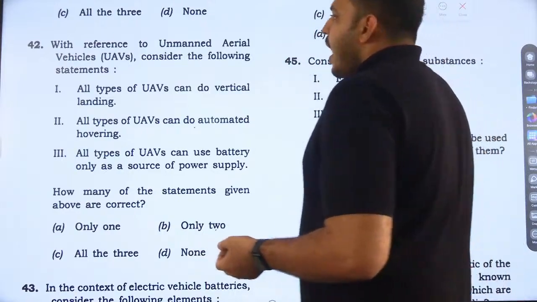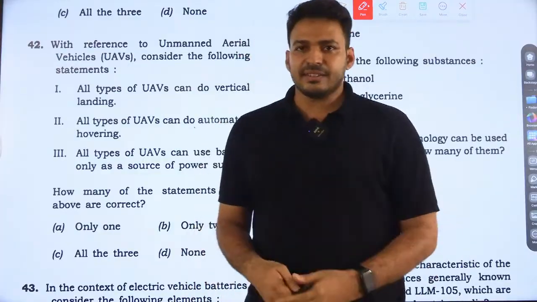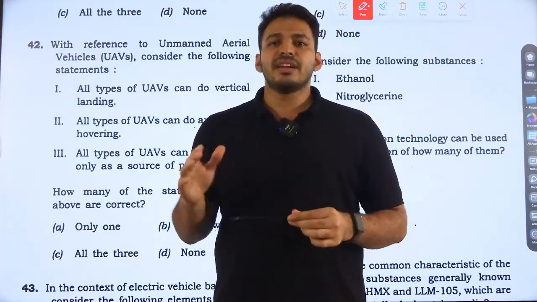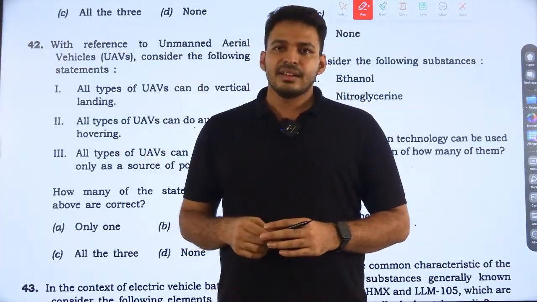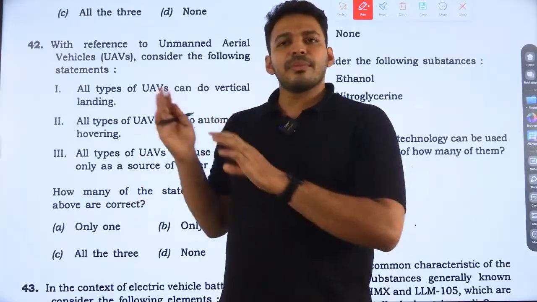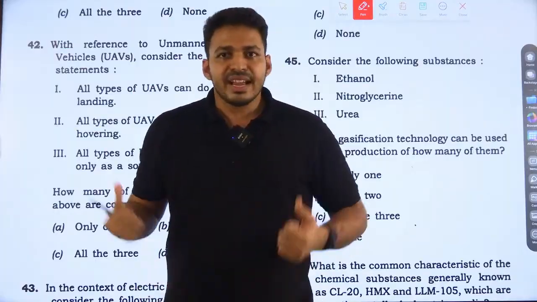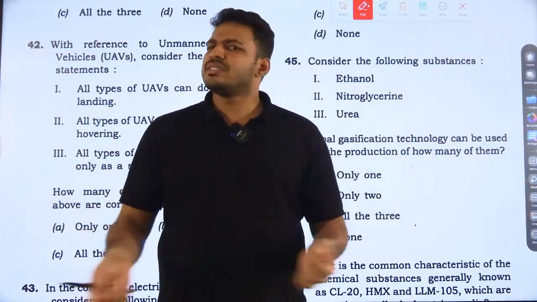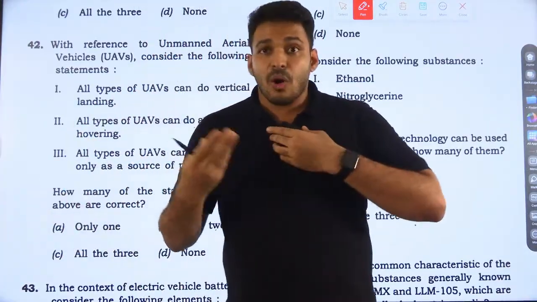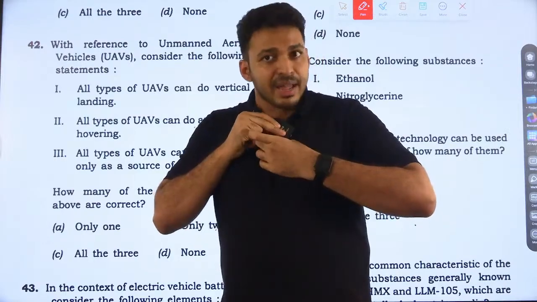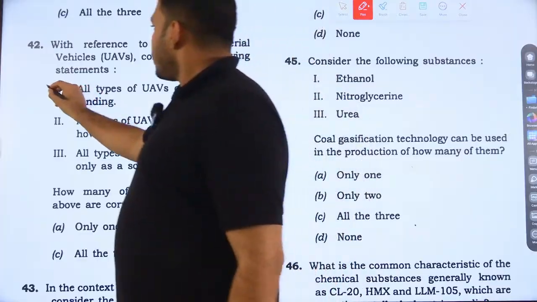Consider the following statements. All types of UAVs can do vertical landing. Horizontal landing is there, vertical landing is there. Is that a correct statement? See, it's an extreme statement. It says all types can land, so it is very clear that it is not correct, because some types can do that, but not all vehicles can. So this is wrong.